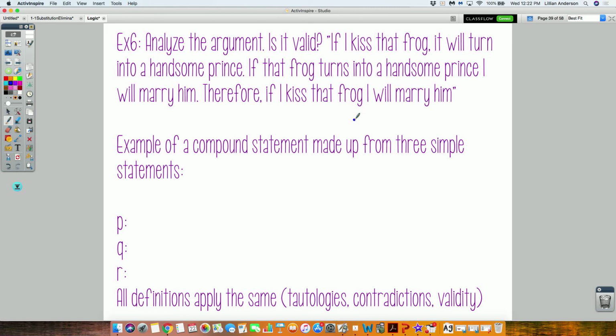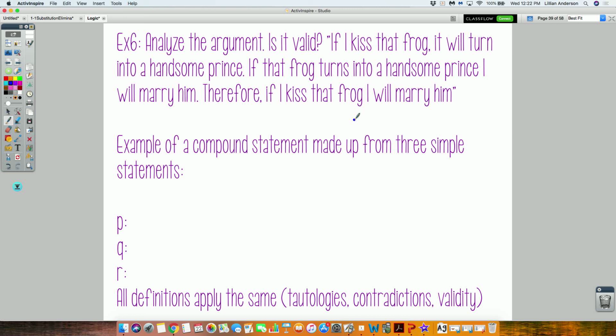If I kiss that frog, it will turn into a handsome prince. If that frog turns into a handsome prince, I will marry him. Therefore, if I kiss that frog, I will marry him. Okay? It's the big boy. We have this, an example of a three simple statement compound.